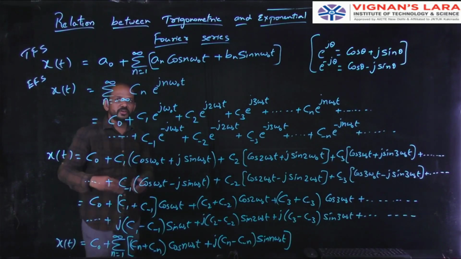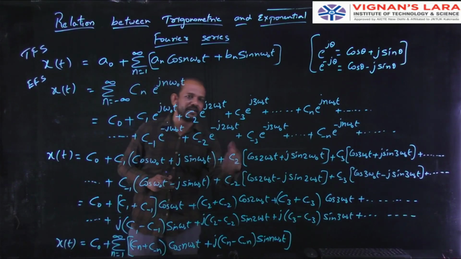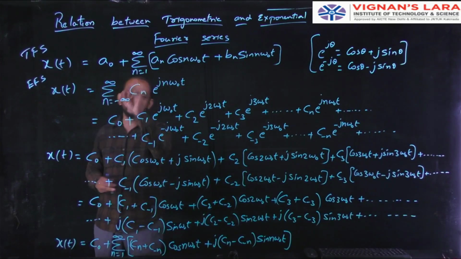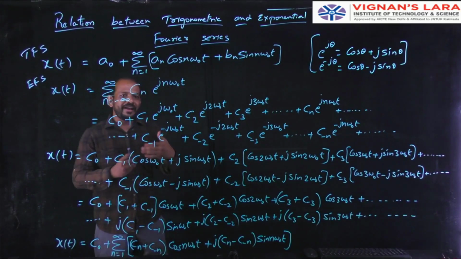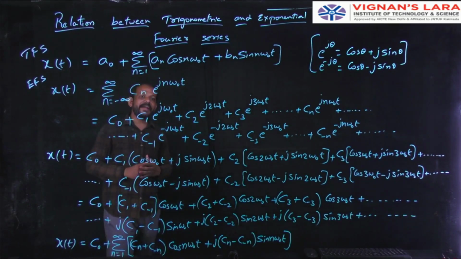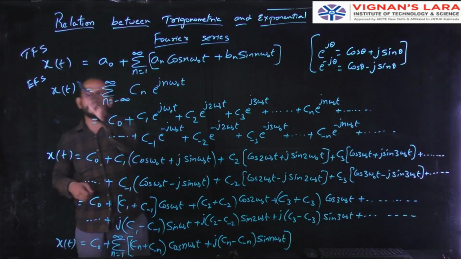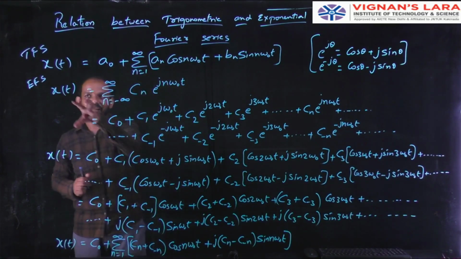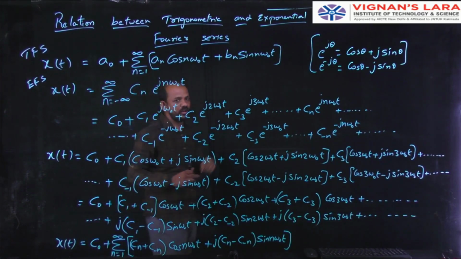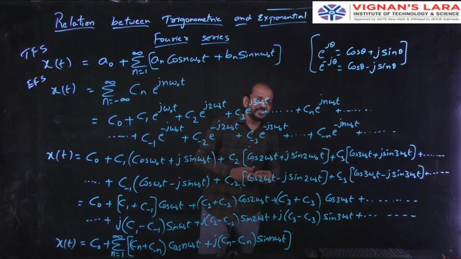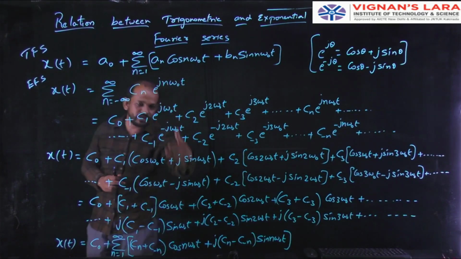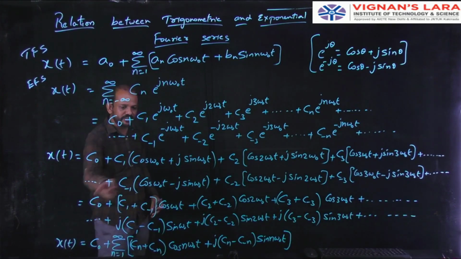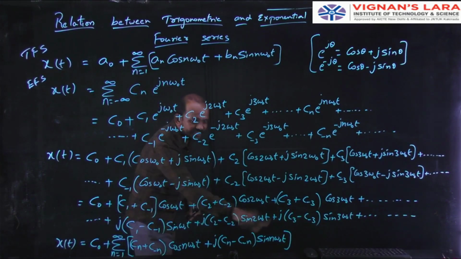So first I had taken the summation formula and expanded it, and I used the formulas of e to the power j theta, and at last I again compressed it by using this sigma notation. Why? Because now I need a relation between the trigonometric Fourier series and the exponential Fourier series. See, the trigonometric Fourier series has trigonometric functions like sine and cos. So for that reason, I have to convert this exponential Fourier series also into trigonometric functions, that is sines and cos. For that I did all this, and at the last I got the equation of x of t in terms of sines and cos, or cos and sines.